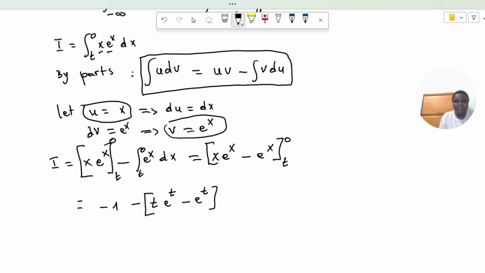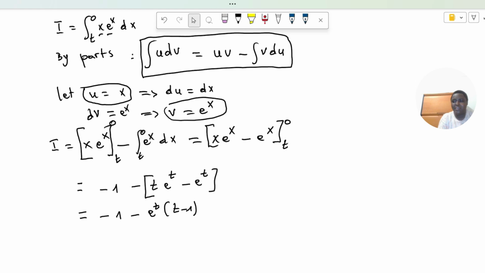So this is equal to minus 1 minus e power t times t minus 1. That's our e.